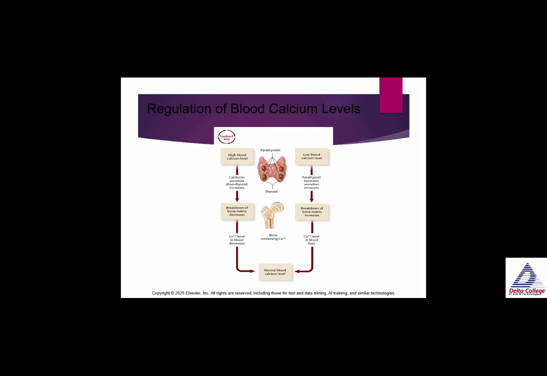Now, if the calcium level is too low in the blood, the parathyroid hormone secretion increases and it breaks down the bone, which will increase the amount of calcium in the blood, and it will rise to the normal blood calcium level.